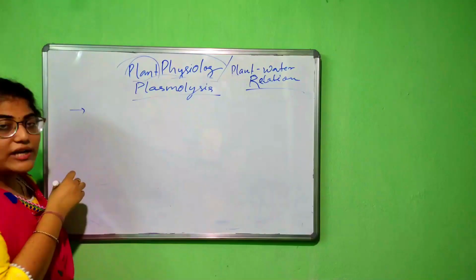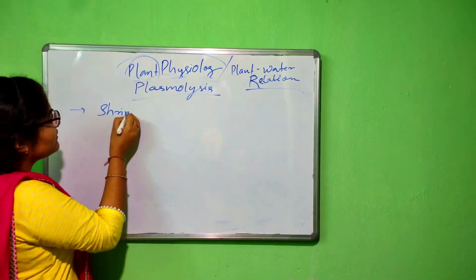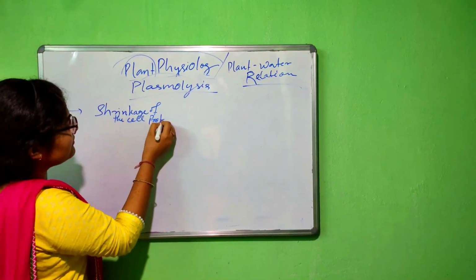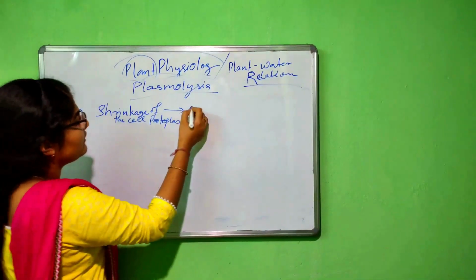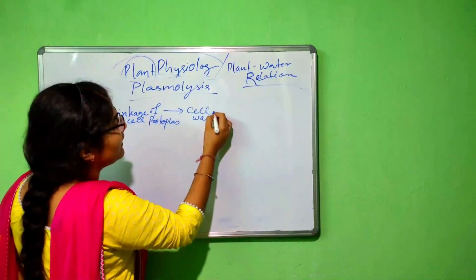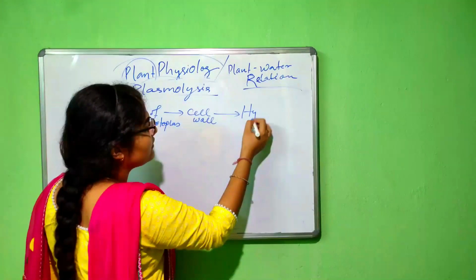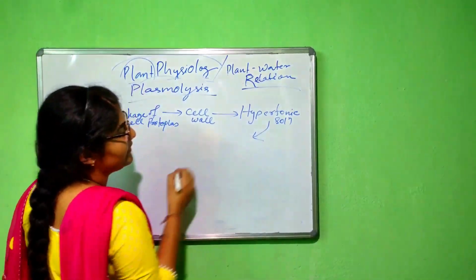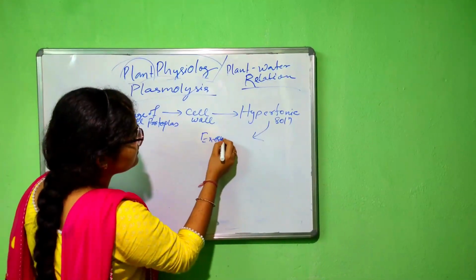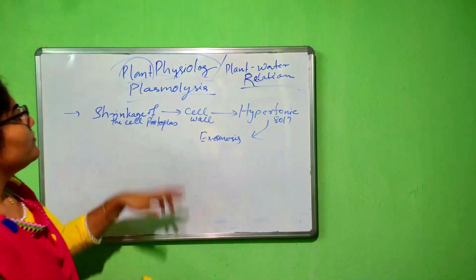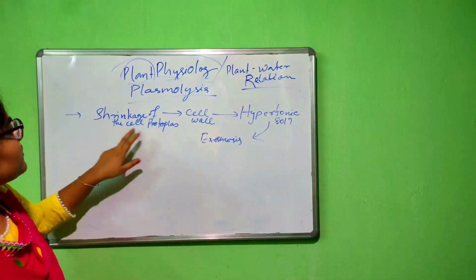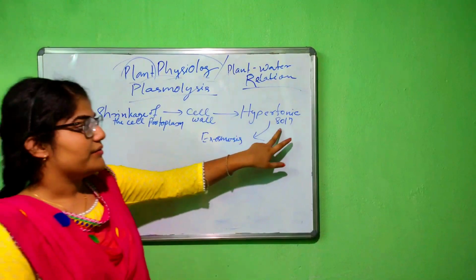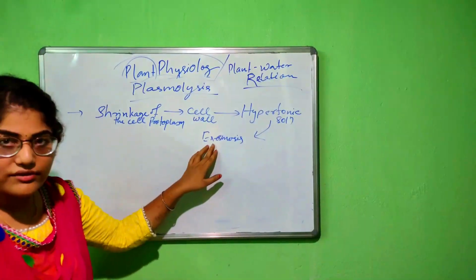See, plasmolysis is the shrinkage of the cell protoplasm from the cell wall under the influence of hypertonic solution by the process of exosmosis. So plasmolysis is nothing but the shrinkage of the cell protoplasm from the cell wall under the influence of hypertonic solution by the process of exosmosis.